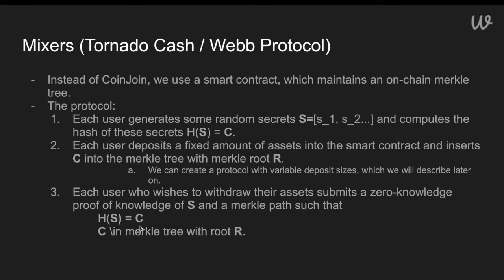private. The reason for this is if they pass the commitment as a public input, then anyone observing the blockchain could see which deposit was theirs. So this will be a private input, and the secrets will also be a private input. The path that allows them to recreate the Merkle root will be a private input, and the only public input will actually just be this Merkle root R.